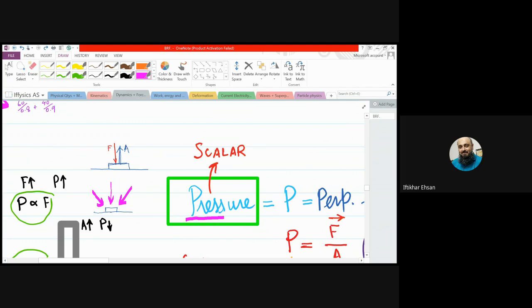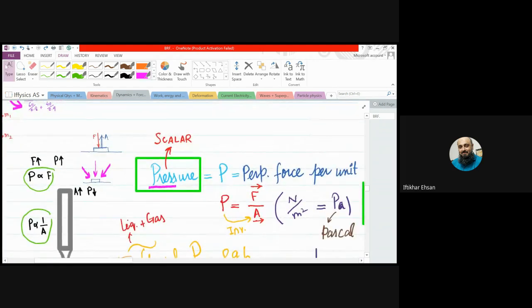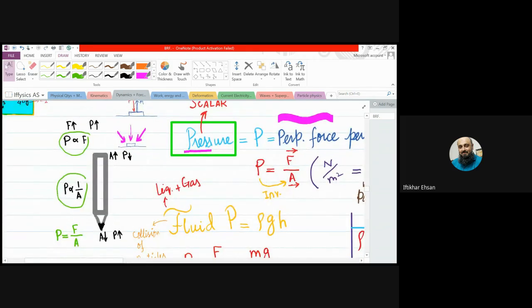So pressure is related to perpendicular force. Let's say you have this pencil, and you press the back of this pencil hard on your hand, you will feel some pressure.